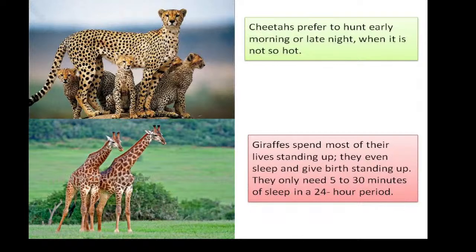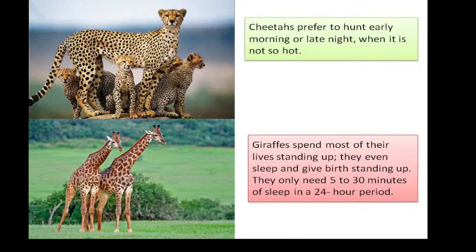Now see the information that we learned in the text, that cheetahs, they live in hot and flat places, right? Now see the next information. Cheetahs prefer to hunt early morning or late night when it is not so hot. As in the text we learned that cheetahs, they live in hot and flat places.